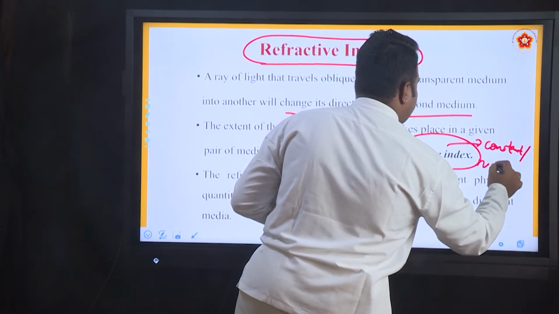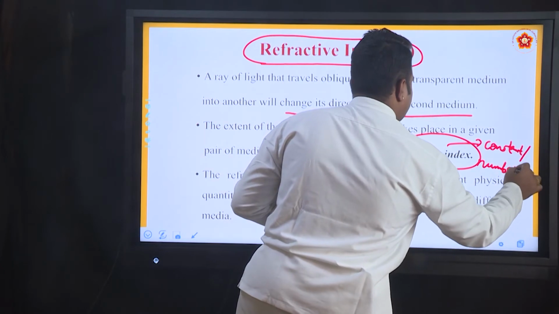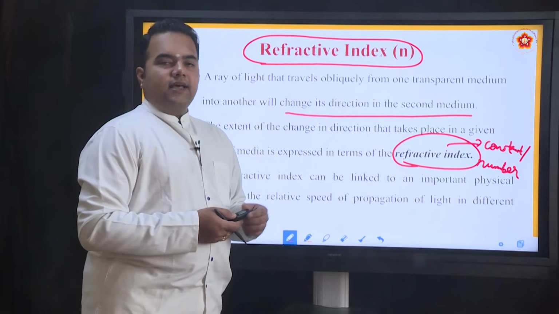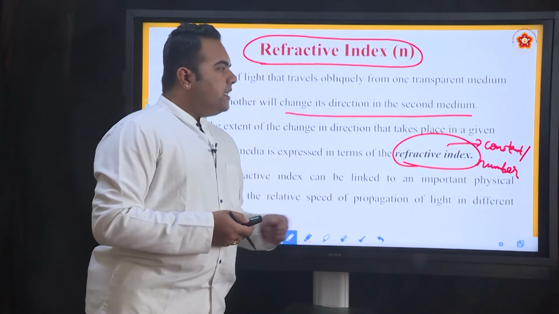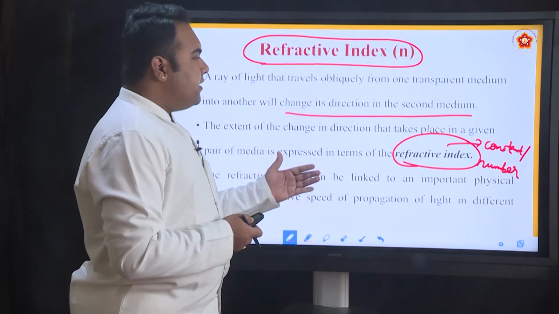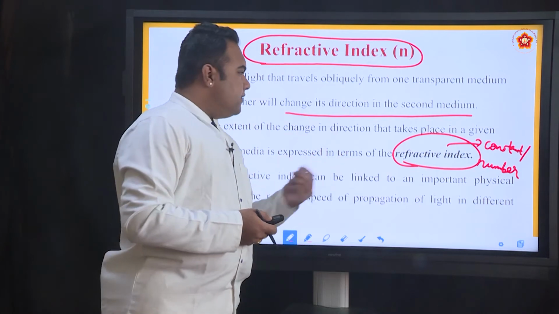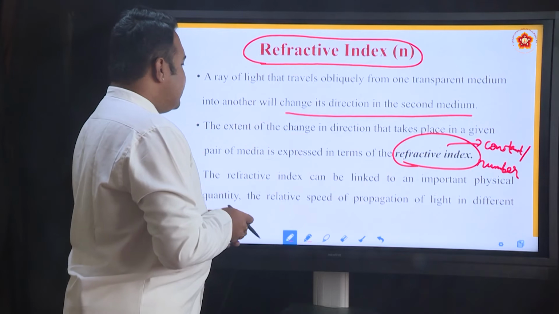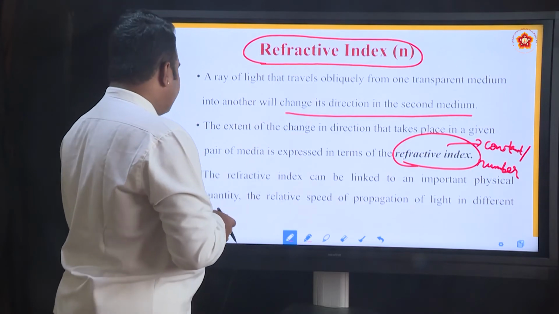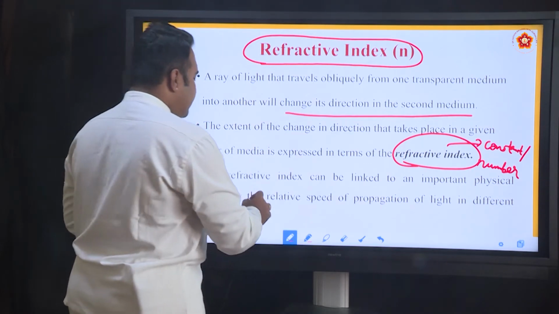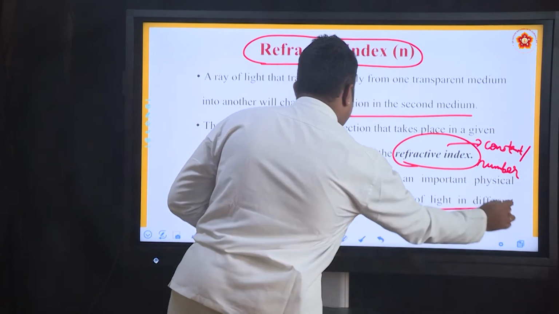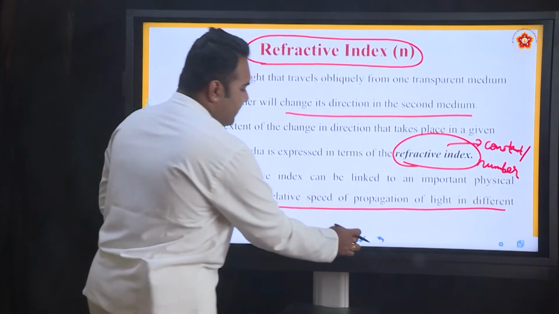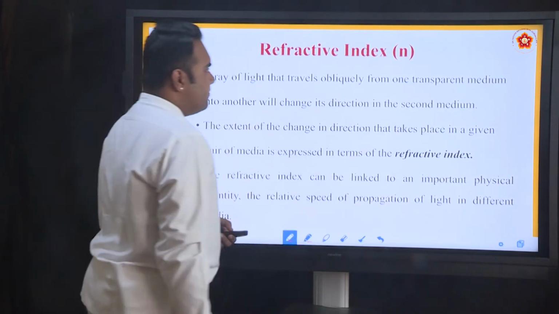or it is a number which will determine, or which will decide, to what extent the light ray will bend, and using the refractive index we will be able to calculate the speed of light in either of the media if one of them is specified. The refractive index can be linked to an important physical quantity, that is the relative speed of propagation of light in different media, and this is how they define the refractive index of any medium.